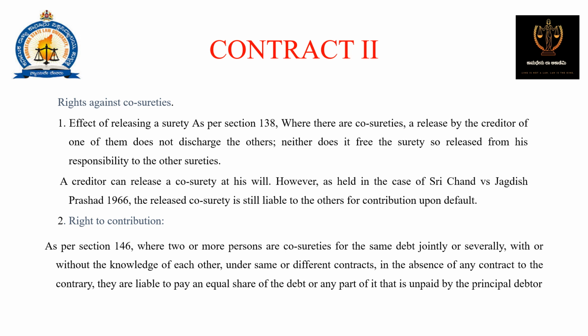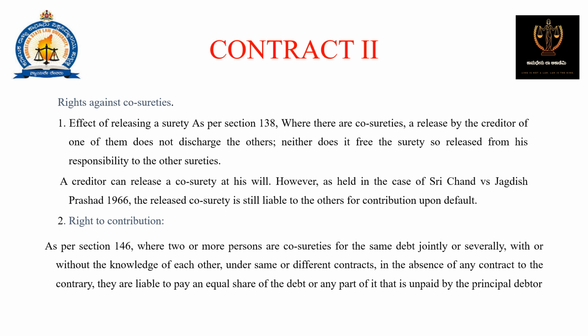Right against co-sureties. Effect of releasing a surety as per section 138. Where there are co-sureties, a release by the creditor of one of them does not discharge the others. Neither does it free the surety so released from his responsibility to the other sureties. A creditor can release a co-surety at his will. However, as held in the case of Sri Chanda versus Jagadish Prasad 1966, the released co-surety is still liable to the others for contribution upon default.